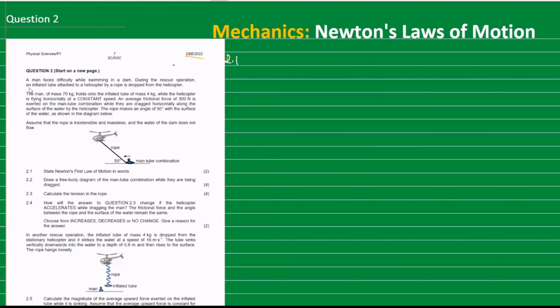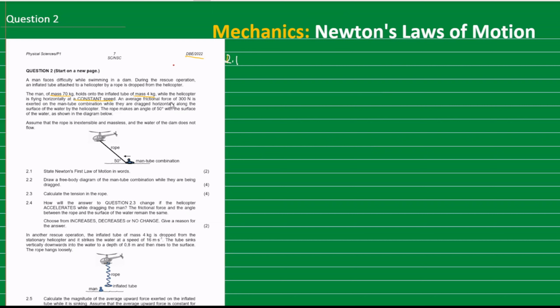The question reads as follows. A man faces difficulty while swimming in a dam. During the rescue operation, an inflated tube attached to a helicopter by a rope is dropped from the helicopter. The man of mass 70 kg, so we are given some data here. Mass is 70 kg, holds onto the inflated tube of mass 4 kg while the helicopter is flying horizontally at a constant speed, that is highlighted there.